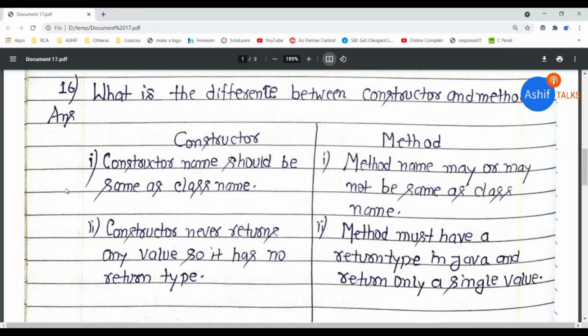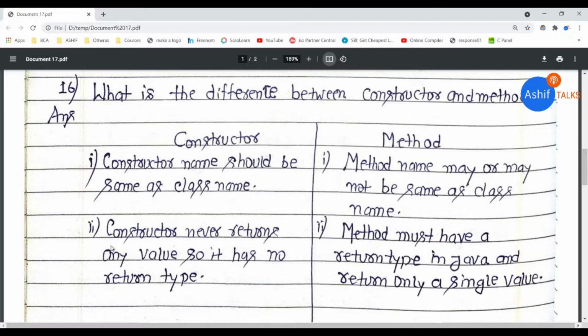So now, the first difference. The constructor name should be the same as the class name, but the method name may or may not be the same as the class name. If you create a constructor, then the name of the constructor should match the name of the class. But in the case of a method, it is not required that the name of the class and the name of the method match. You can provide any name you want.